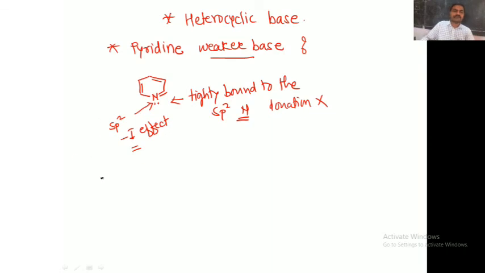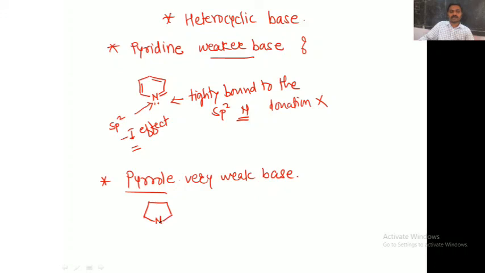The second example is pyrrole. Pyrrole is also a very weak base. Pyrrole is a 5-membered nitrogen-containing heterocyclic compound. The lone pair of nitrogen is involved in completing the aromatic sextet of this ring.